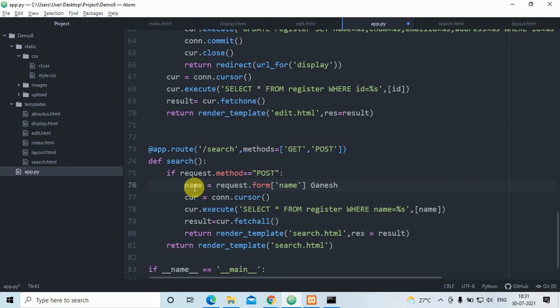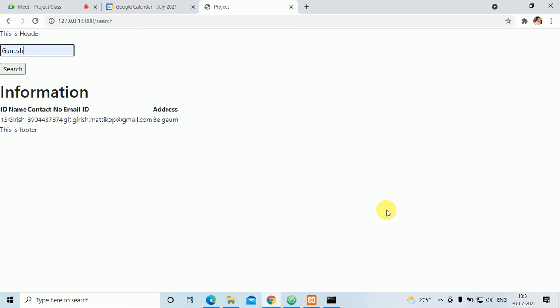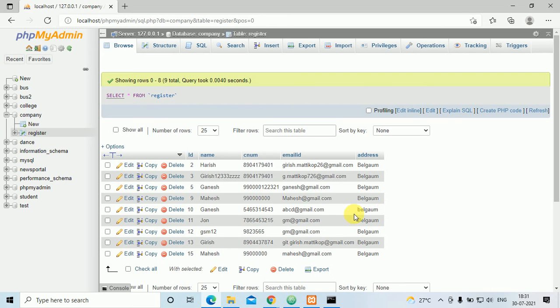So after that it will go down, it will select from the register, whatever the names are there from the database. Ganesh is 2 times.